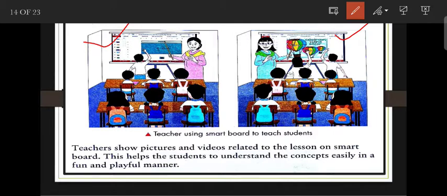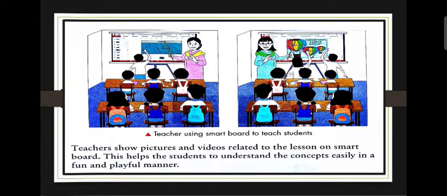The teacher shows the pictures and videos related to the lessons on a smart board, and this helps the students to understand the concept easily in a fun and playful manner. So we can use this smart board to teach the students.